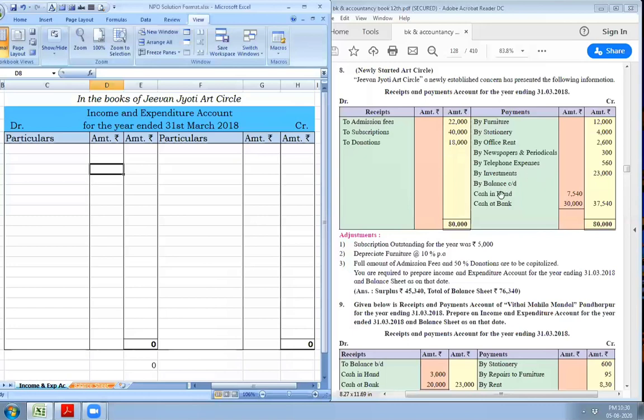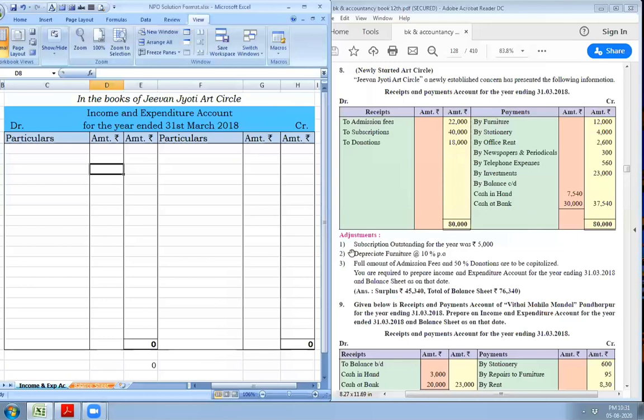And closing balances of cash and bank rupees 37,540. These are the closing balances, so we have to record them to balance sheet asset side. In this question, no opening cash and opening bank balances are given because it is a newly started business. So opening cash, opening bank balance and opening capital fund is not available. So opening capital fund will be nil.